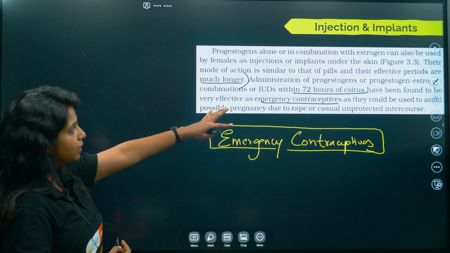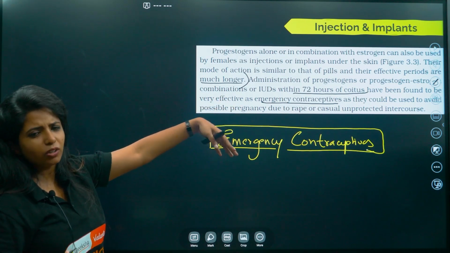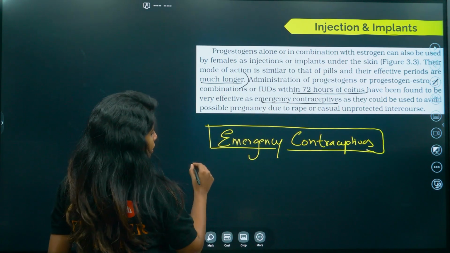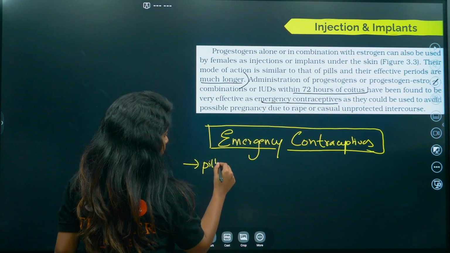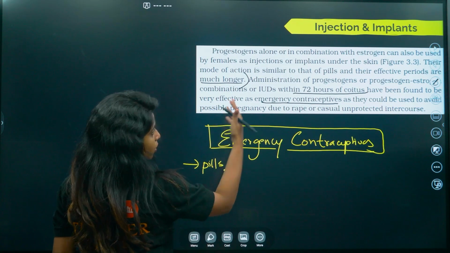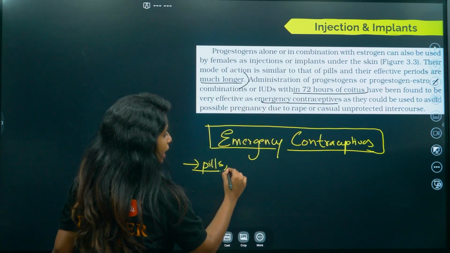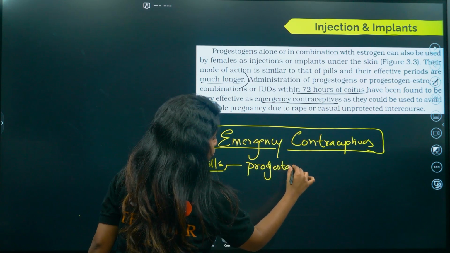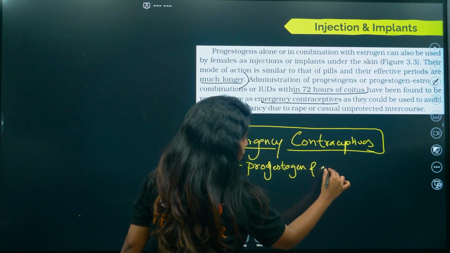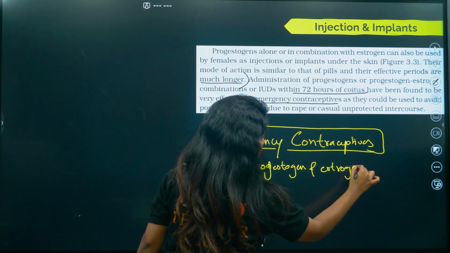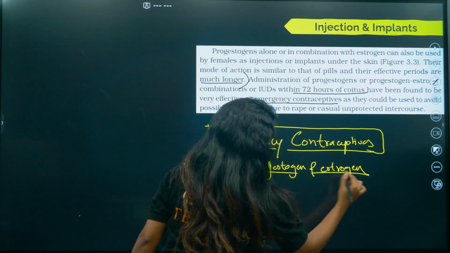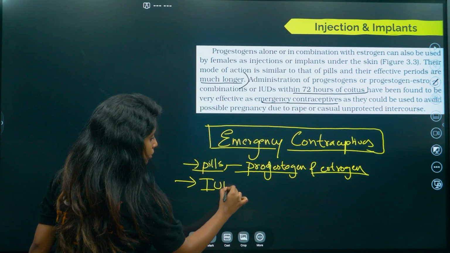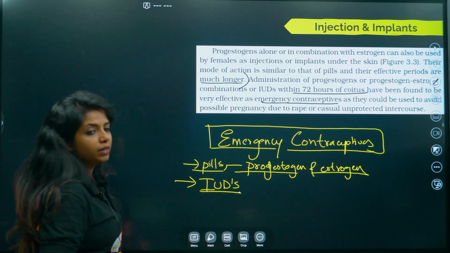It is the pills that could be used, the pills with a combination of progesterone and estrogen. So it can be pills, it can be injection, a lot of things can be used, but again it should have what? Progestogen and estrogen. Fine. Apart from that, IUDs can also come out to be effective.